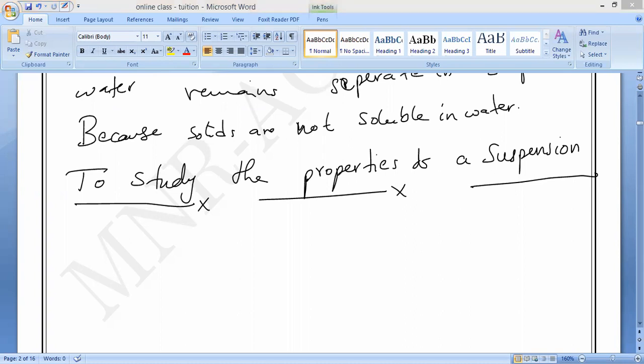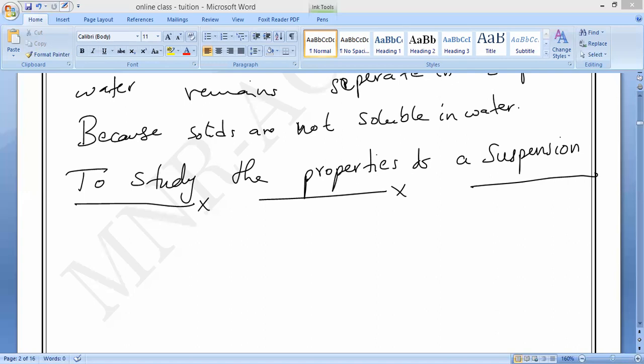Now observe very carefully. Suppose I shake some chalk powder in one glass. If you shake it, it will turn into a milky suspension. Is it yes or no? It will try to float inside the water, and then the water will turn white in color. But are the chalk particles dissolving in water? No, sir.